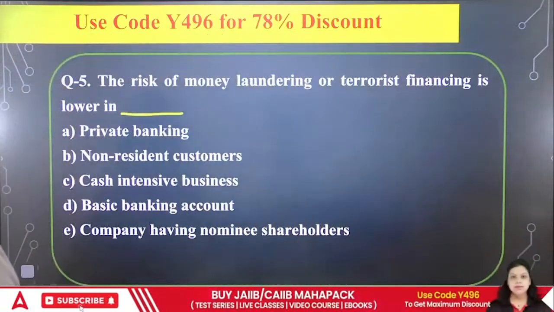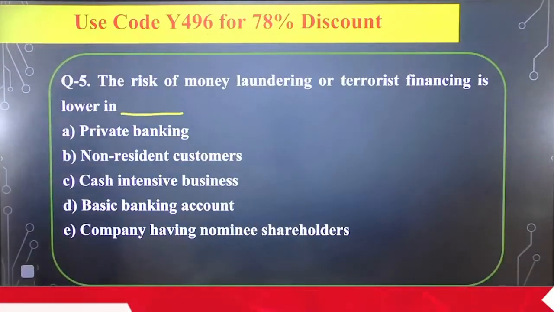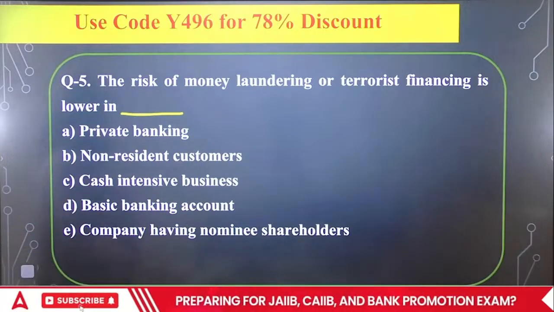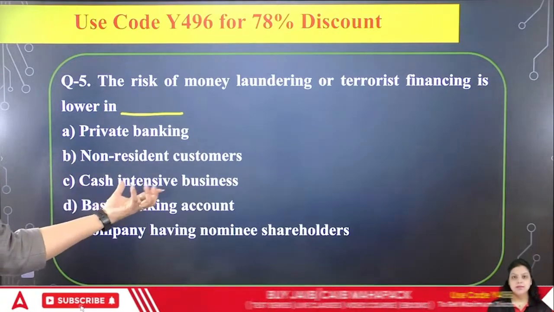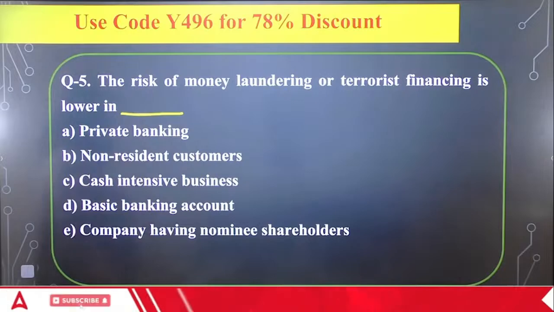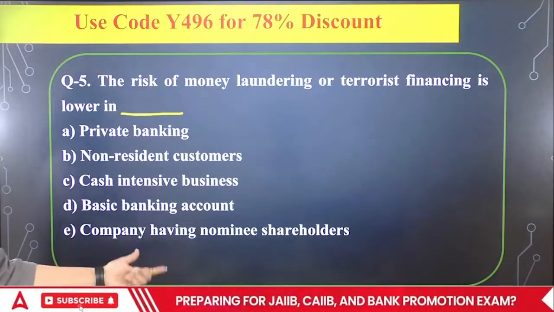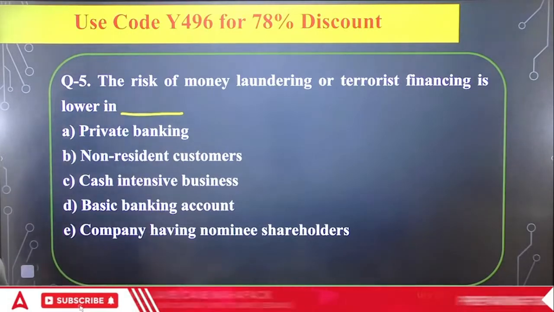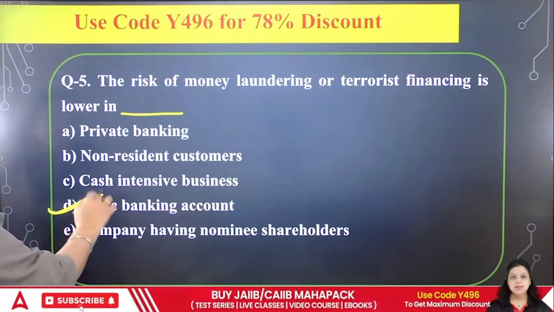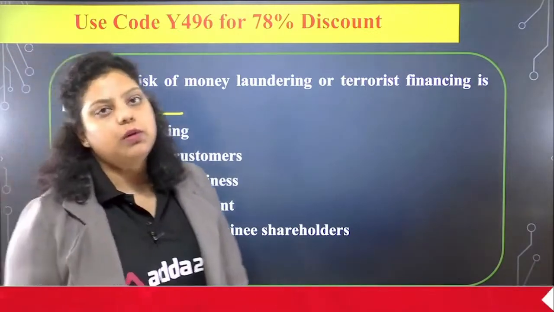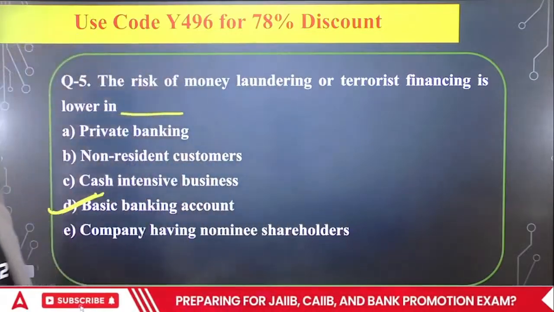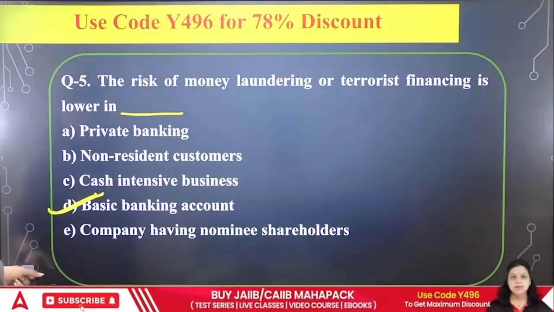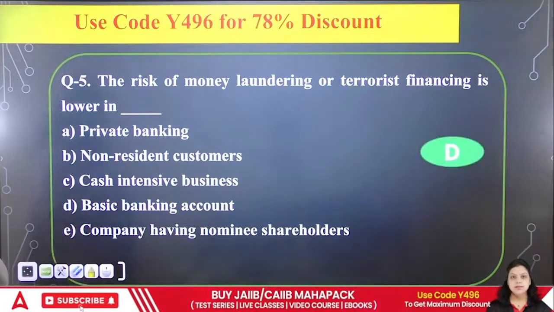So you can't say private banking because private banking is risky. You can't say non-resident customers because that is also risky. Cash intensive business is totally risky because you will not be able to identify the transaction, the source of money and all. Company having nominee shareholder, not required. But in case of basic banking account, in that situation, the risk of money laundering and the terrorism financing will be less in comparison to others. Okay, so the right answer for the fifth question will be your D option.